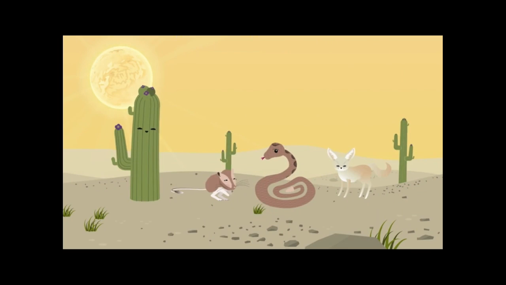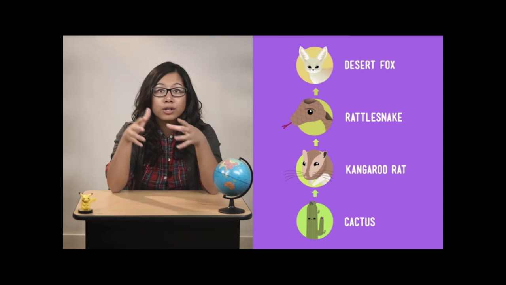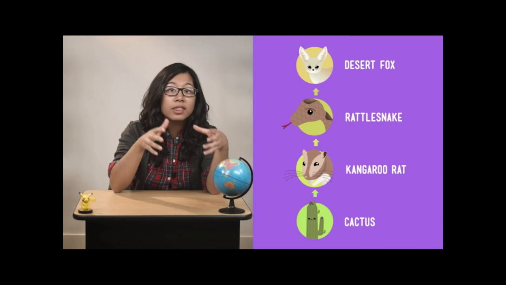Let's look at some organisms that are part of a desert ecosystem. We have our friend the cactus, a kangaroo rat, a rattlesnake, and a desert fox. We can use a handy-dandy food chain model to see how energy flows between living things in this ecosystem. It would probably look something like this. The cactus makes energy by photosynthesis, and the energy goes from the cactus to the rat, then to the snake, and then to the fox.